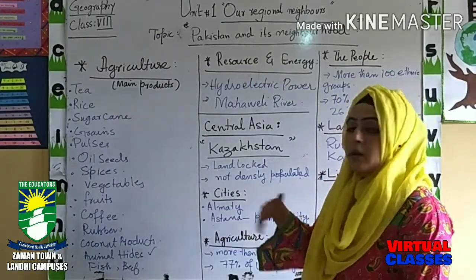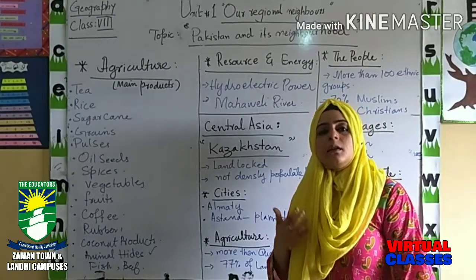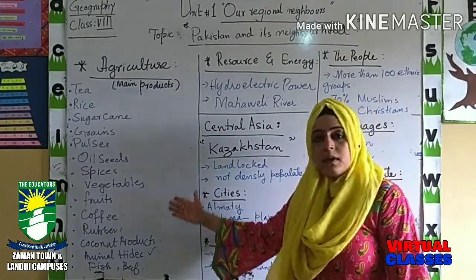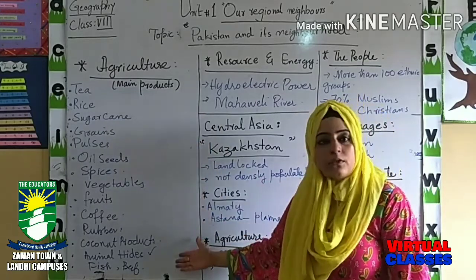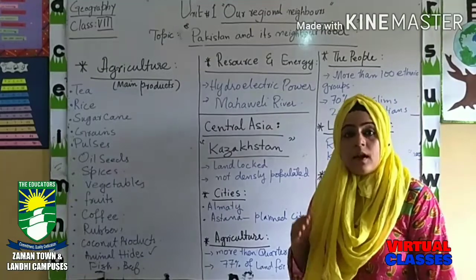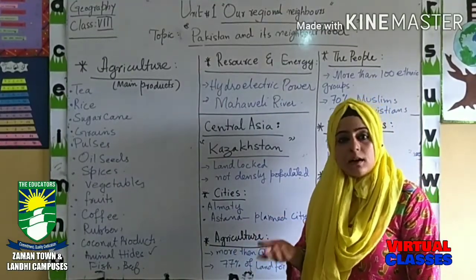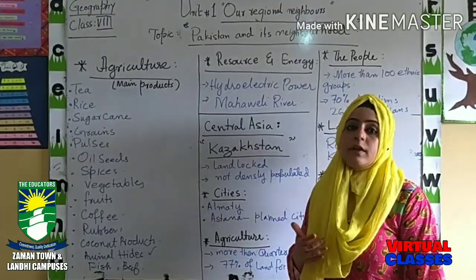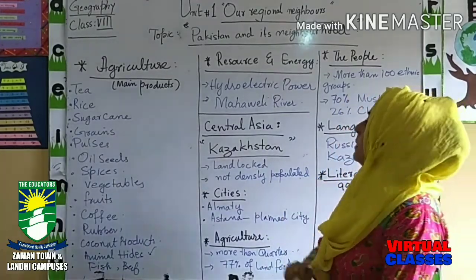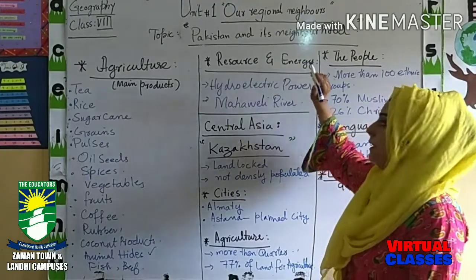Is that clear? So if I ask you a question, what are the main products of Sri Lanka, you will write these names, then you will define these main products which are produced mainly by Sri Lanka itself, and they export these products to other countries and earn a huge amount of revenue. Okay, now come to the second heading, resource and energy.